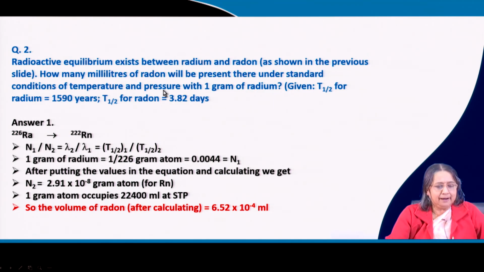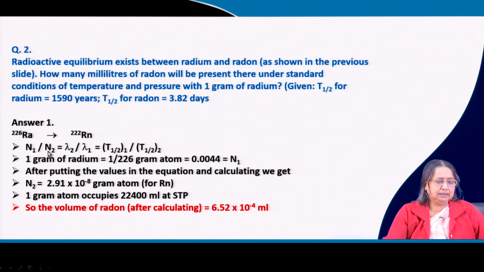Okay. So, from there, how many milliliters of radon will be present under standard conditions of temperature and pressure with 1 gram of radium? Given T half for radium is 1590 years and T half for radon is 3.82 days. You see here the daughter: T half for radium is very long lived, the parent, and very short lived, the daughter. Okay.